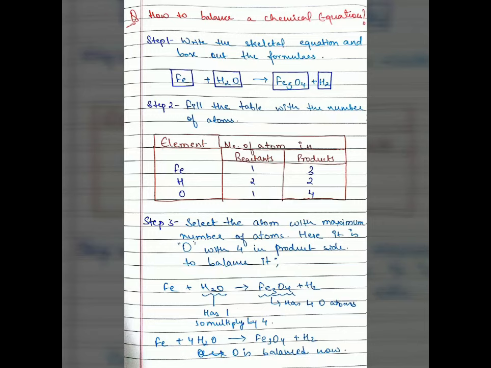You see, Fe on the LHS is just 1, H2O has 2 atoms of H and 1 of O. Fe3O4 on the RHS has 3 of Fe and 4 of O, and H2 has 2 atoms of hydrogen. After you have filled the table, your task is to select the element with the maximum number of atoms. You notice that oxygen has the maximum number of atoms on the product side, that is 4. Here, oxygen can be balanced by multiplying H2O by 4. So you multiply 4 to H2O. Now oxygen is balanced, that is 4 on LHS and 4 on RHS.